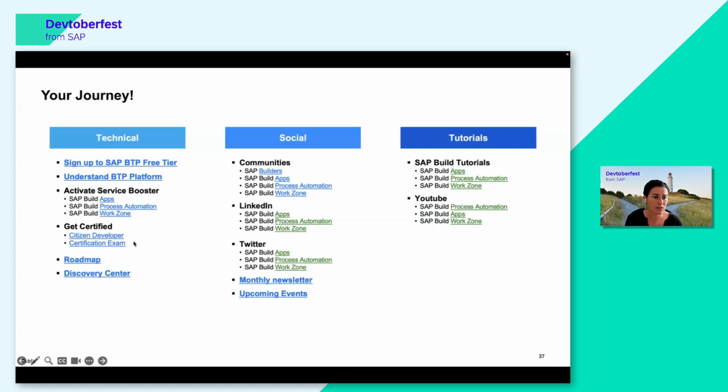You can even get certified as a citizen developer. There is a lot of detail behind this link. And you might know our Roadmap Explorer to see what's coming in the next quarters, and also our Discovery Center, where, for instance, this step-by-step tutorial is located.